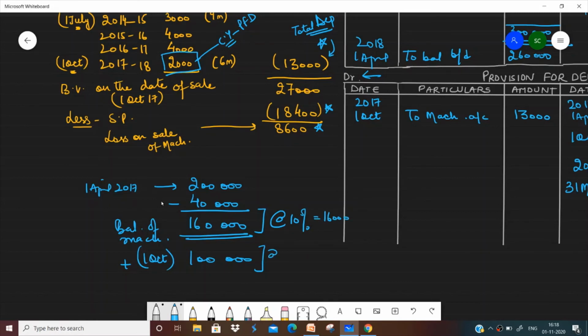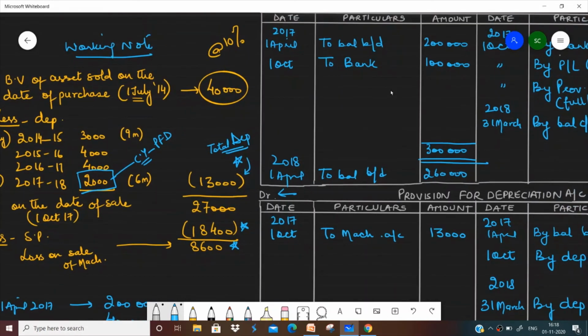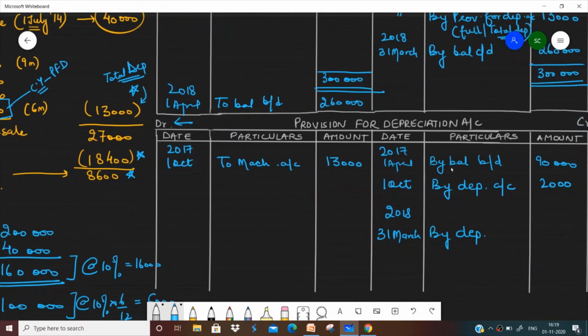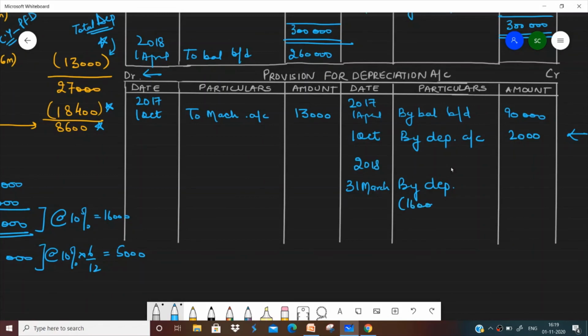But on this 1 lakh we will charge at the rate of 10%, but for 6 months. Why 6 months? Because we purchased it on 1st of October. So that amounts to 5,000. So are you getting my point? We had two machineries here. We had the opening balance of machinery 2 lakh, right? Out of this 2 lakh, 40,000 is gone, so we are left with 1,60,000. Out of 1,60,000 at the rate of 10% is 16,000. And this 1 lakh at the rate of 10% is 10,000, but we purchased on 1st October, so for 6 months, it is 5,000. So what will be our depreciation? 16,000 plus 5,000, which amounts to 21,000.